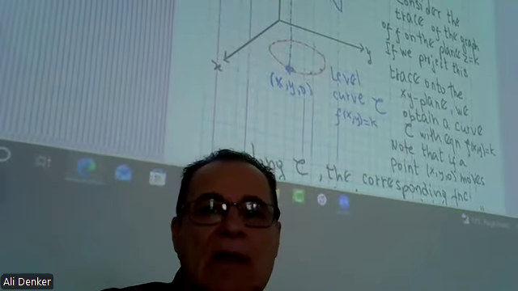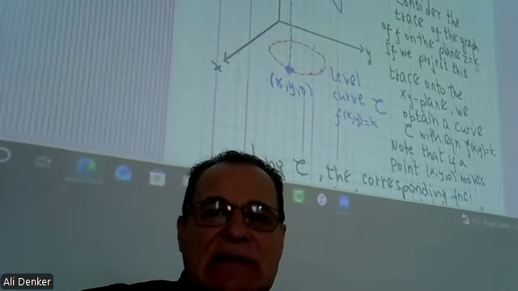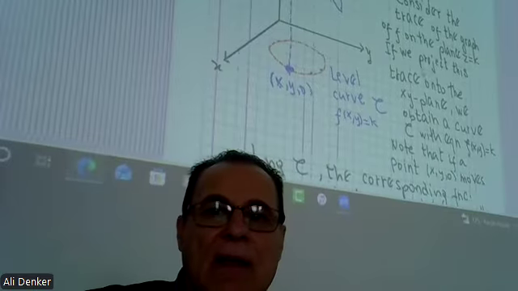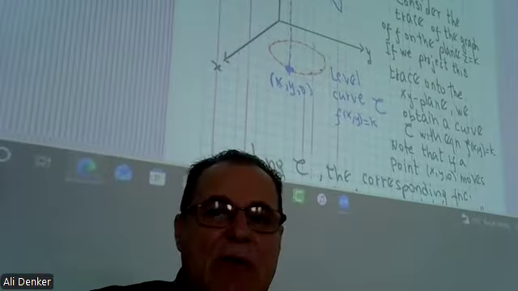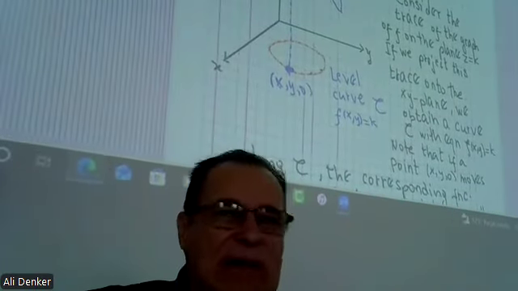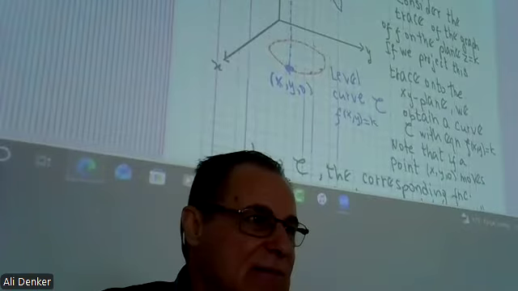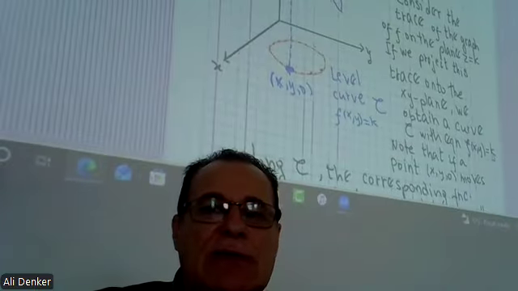Level curve. So consider the trace of the graph of f on the plane z equal to k. If we project this trace onto the xy plane, we obtain a curve C, script C, like this. It's a curve with equation f equal to k.